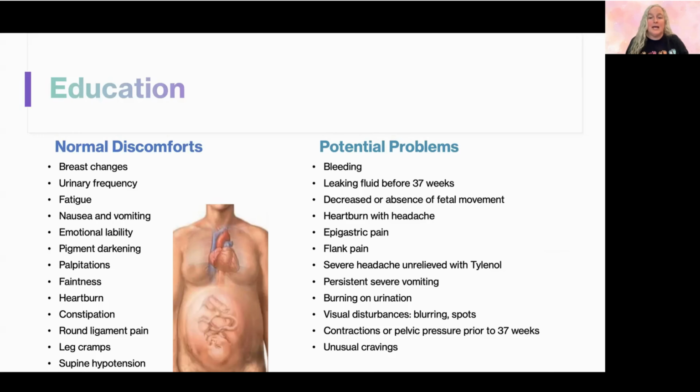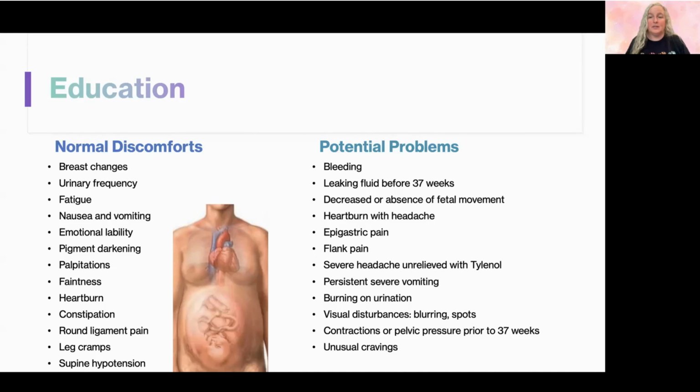Heartburn if it's accompanied by headache. So even though heartburn in pregnancy can be a normal finding, epigastric pain can present like heartburn. So if we have epigastric pain or heartburn and we have a headache, those two combined could be signs of preeclampsia. So we would want to know if she's experiencing that. If she's experiencing epigastric pain, also that can be a sign of preeclampsia. Flank pain could be a sign of UTI or kidney infection, so we would want to know about that. Severe headache unrelieved by Tylenol could be a sign of preeclampsia.